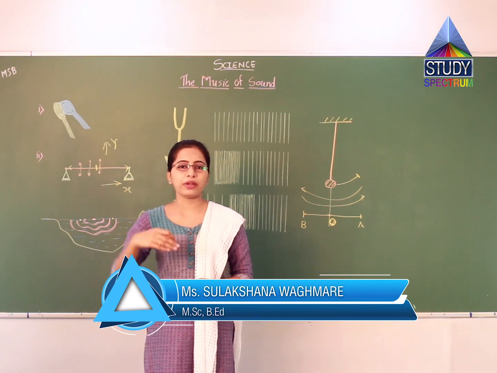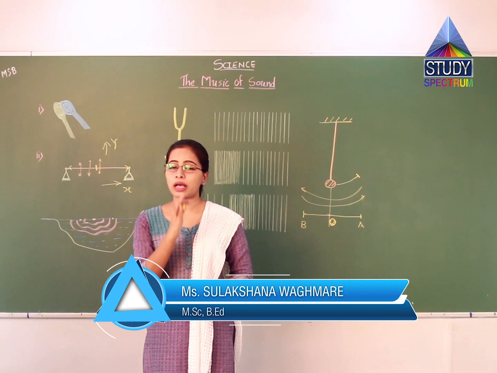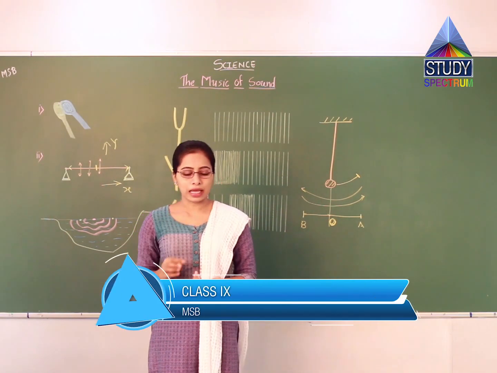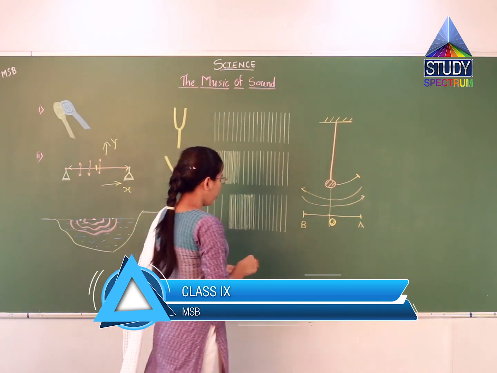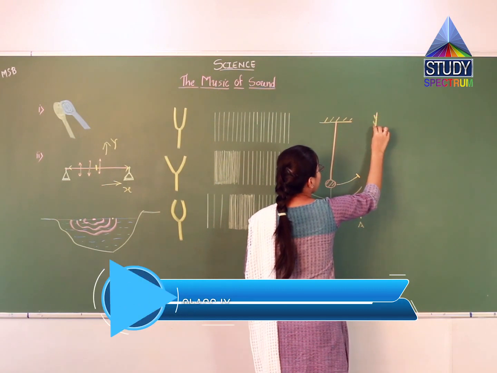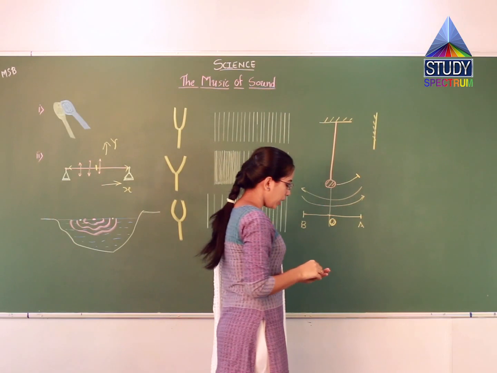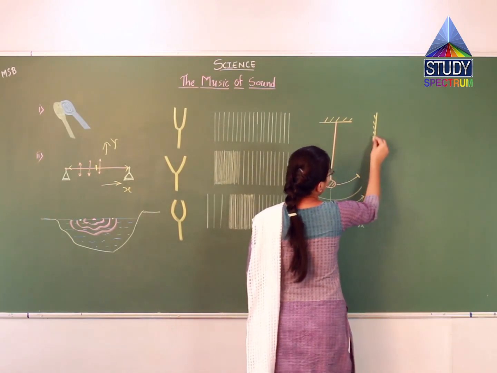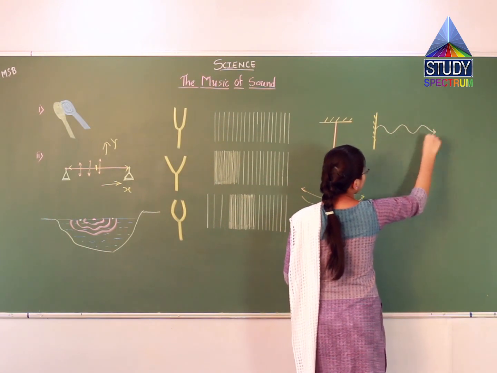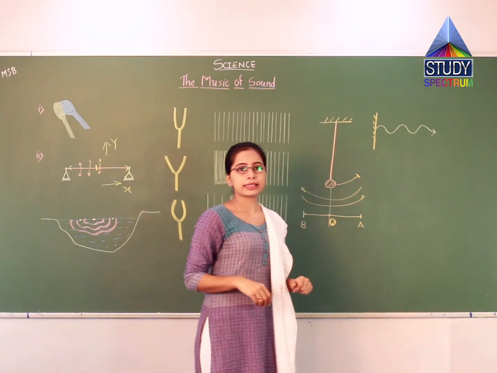You can say light waves. Light wave is also a transverse wave. Electromagnetic waves are also transverse waves. Now I will draw a transverse wave for you. Pay attention here. Suppose this is a rigid support, any rigid support. Now this is your wave which is progressing along the x-axis.